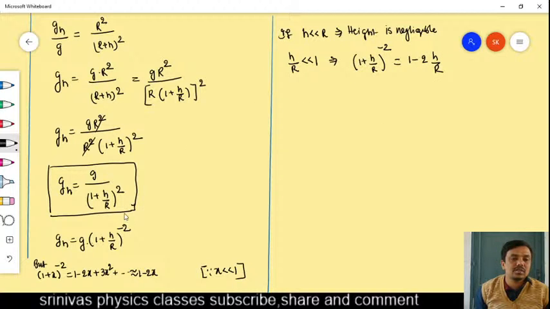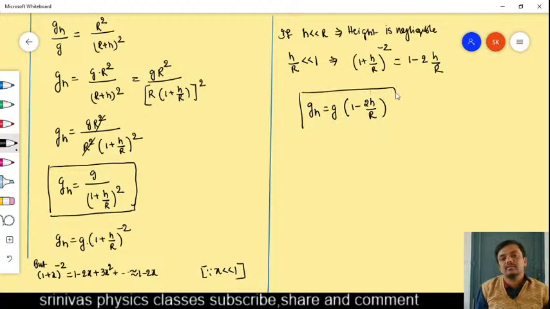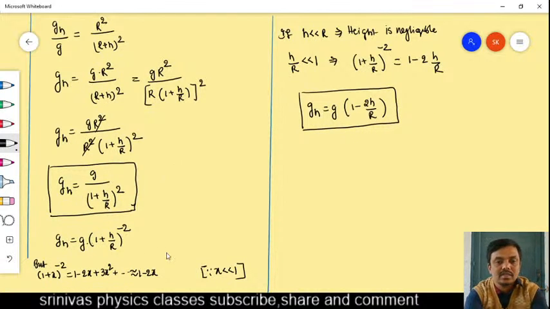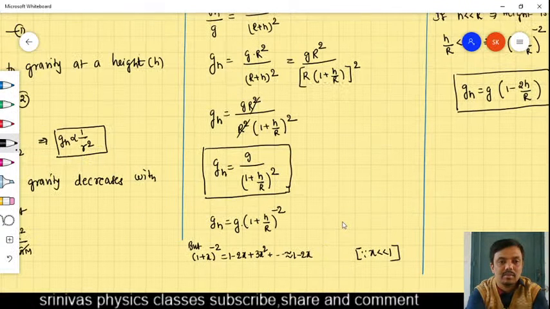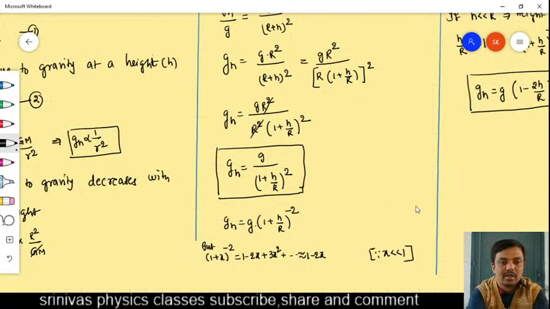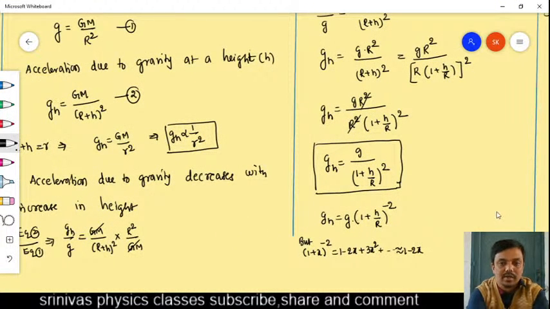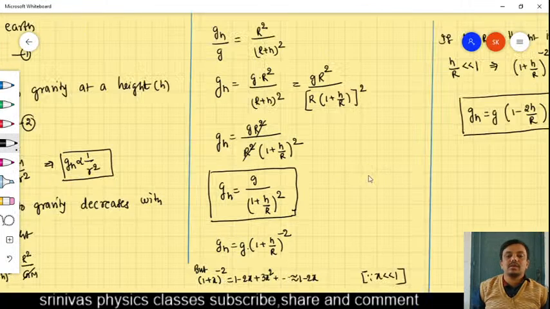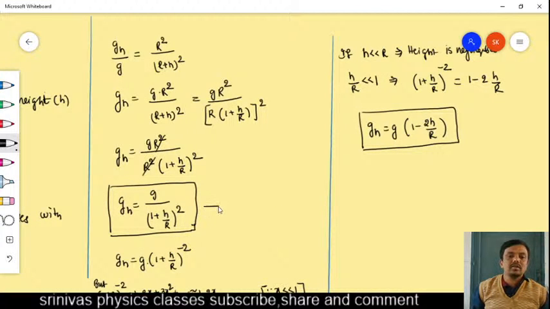This we substitute in this equation. Then we will get gh as g of (1 - 2h/r). This is the formula. This formula is applicable only when h is less than r. Otherwise we should not apply this formula. And we write the equation numbers. Previously equation number 2 completed, and next equation number 3. This is equation number 3 and this is equation number 4.